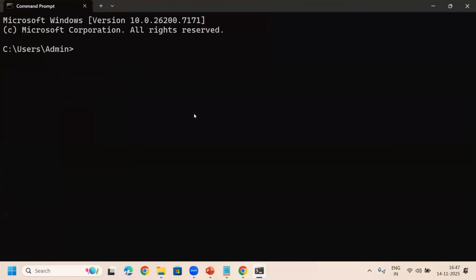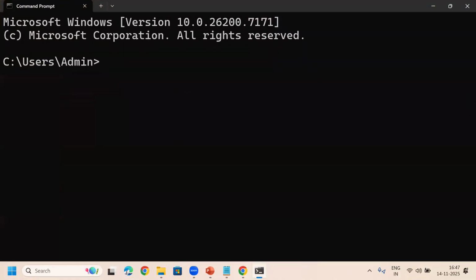In this command prompt, just type python like this, or you can type py also. These are the Python commands. Whenever you type py or python, Windows is going to identify these commands because we set the path already. Whenever we were installing the Python software, we chose one option, right? The set path option, the second option in the checkbox. Otherwise, you are going to get an error that this command is not recognized as an internal or external command, something like that.